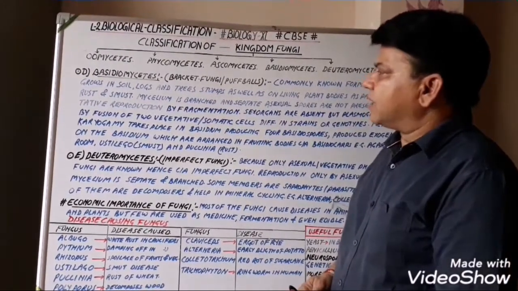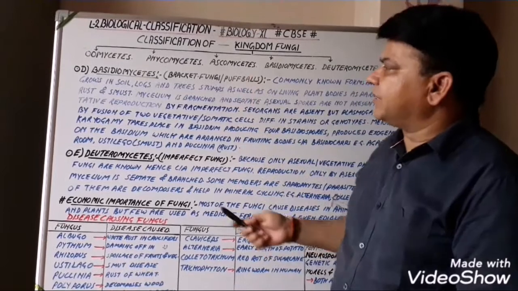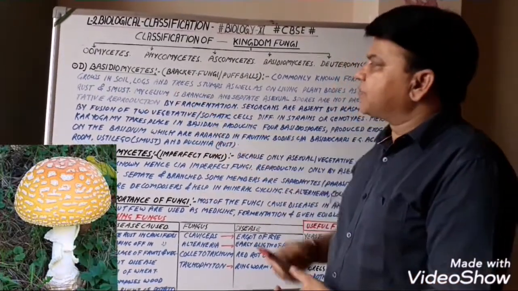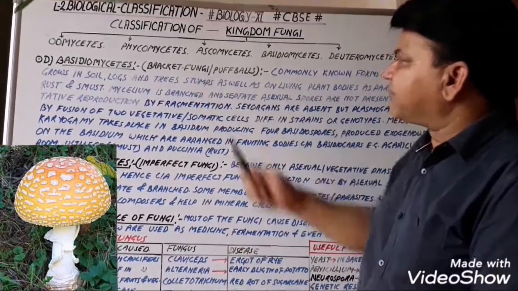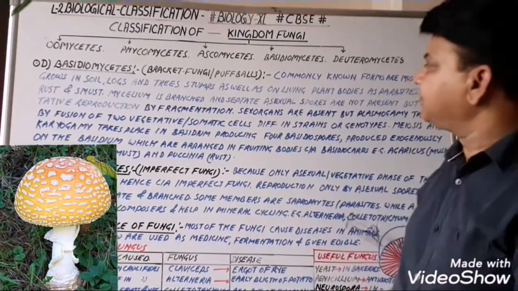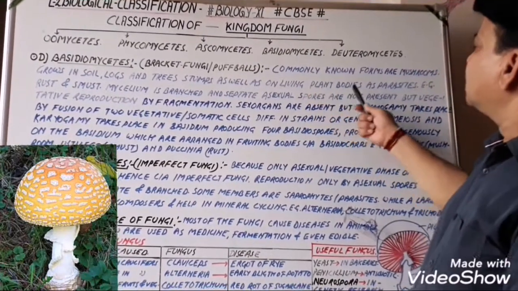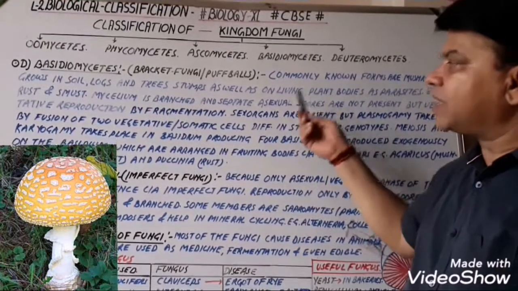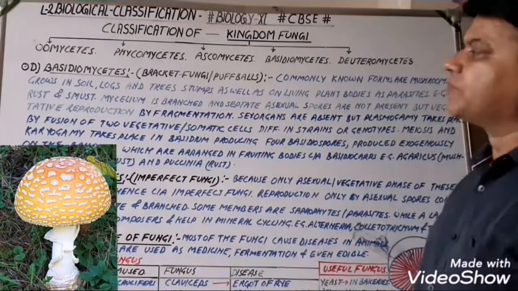Now, the fourth class of kingdom fungi is the Basidiomycetes. These fungi are also known as bracket fungi or puff balls. This is a one mark important question. Commonly known forms are mushrooms. It means mushrooms are the commonly known form of this group.